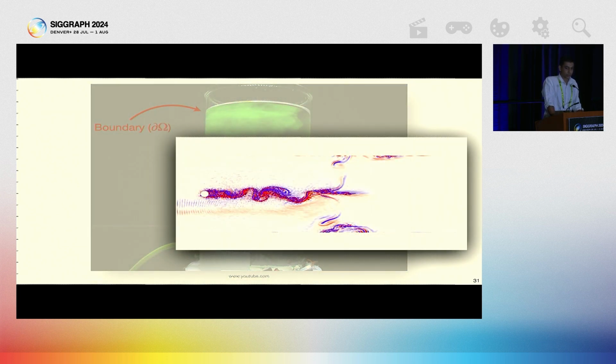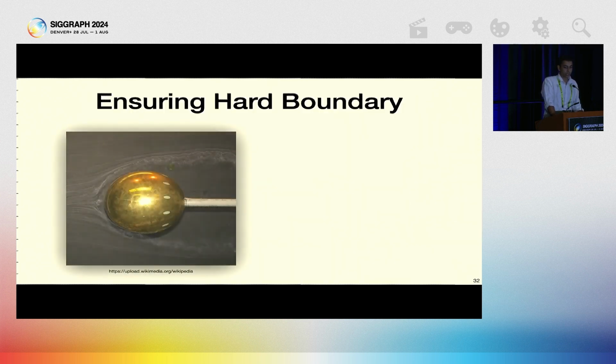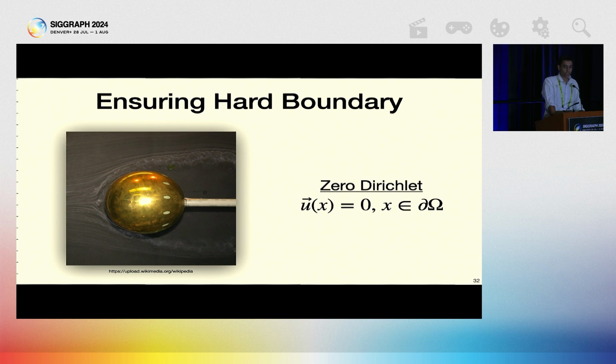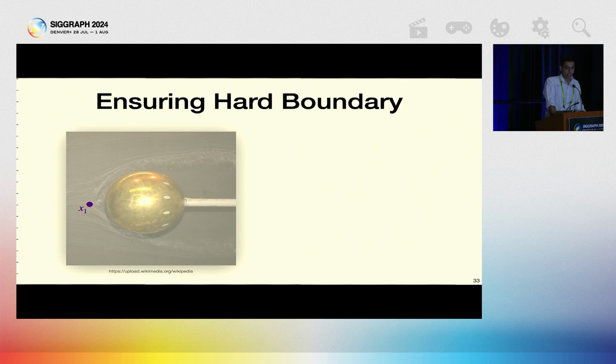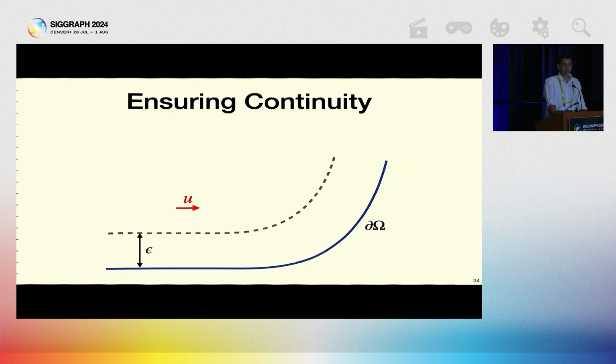INSR adds an additional term to the loss function, and we suspect that is the reason for the artifacts, since it doesn't guarantee that the boundary constraints are always fulfilled. So how do we ensure hard boundary? Consider a fluid flow around an obstacle with the constraint that the velocity must be 0 on the surface of the obstacle. Consider 2 points, x1 and x2, outside and on the obstacle respectively. Since we have some fluid flow, the velocity at x1 must be non-zero, but because of our constraint, the velocity at x2 must be 0. Note that we have to be careful not to introduce discontinuity by naively setting the velocity at x2 to be 0. So how do we ensure continuity?